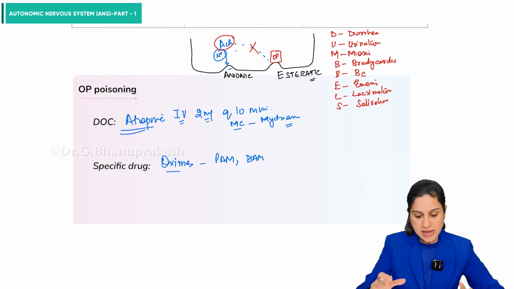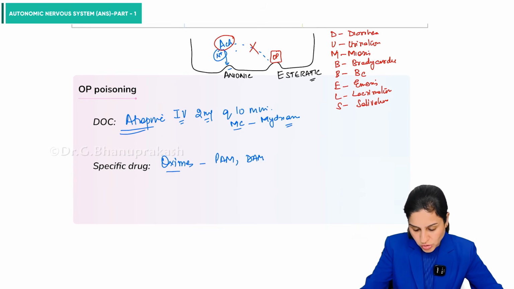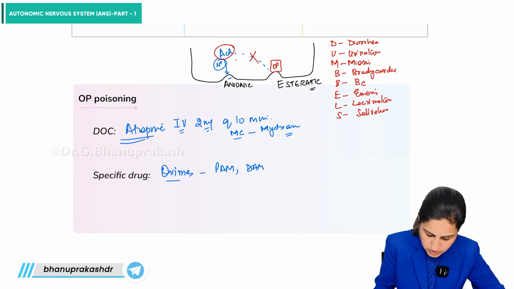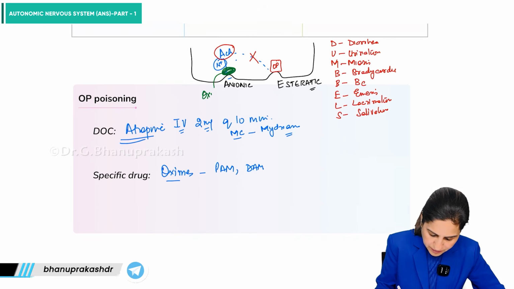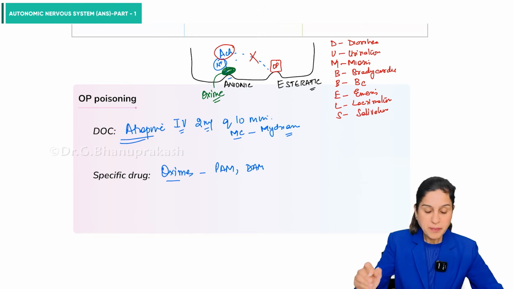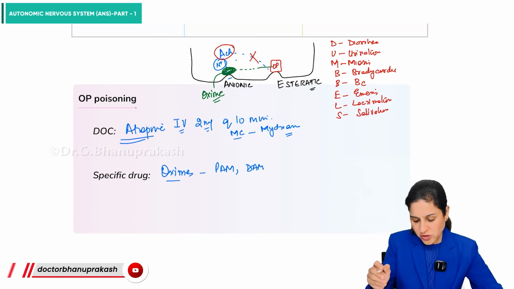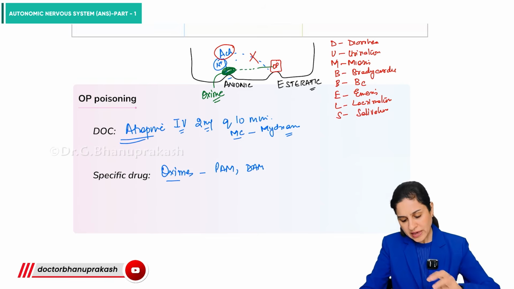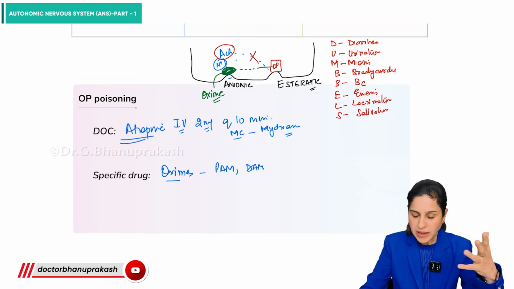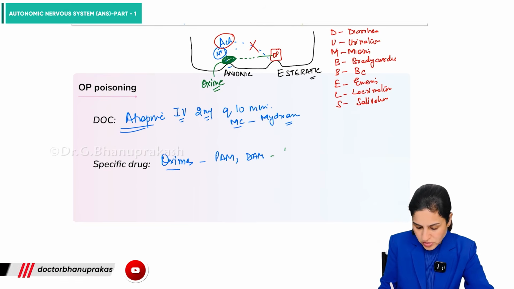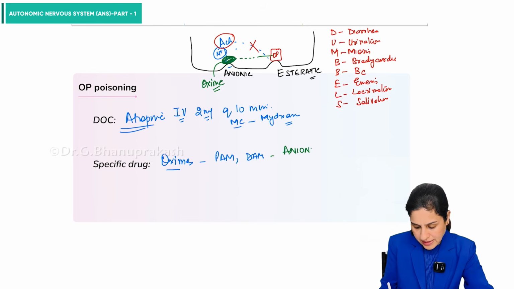Now, oximes are going to bind to the anionic site. So let's say we take here the oxime, and it binds to the anionic site. When it binds to the anionic site, it is going to form a phosphorylated complex with this organophosphate, and it is going to pull it out from here and again free the enzyme. So this is important, that it binds to the anionic site.